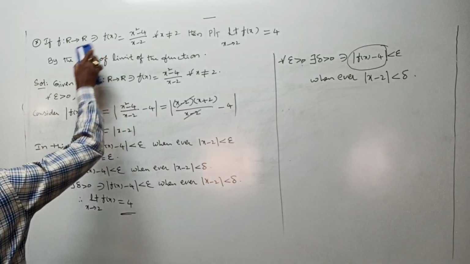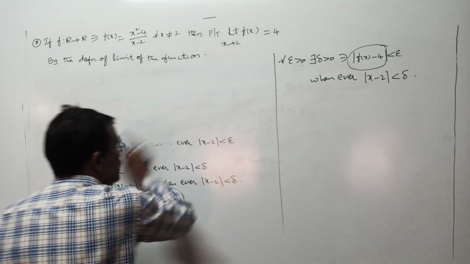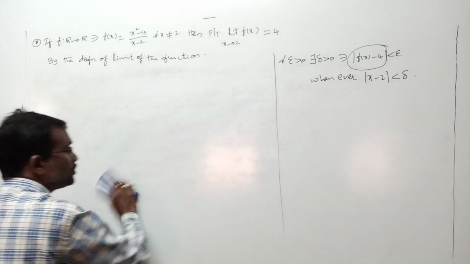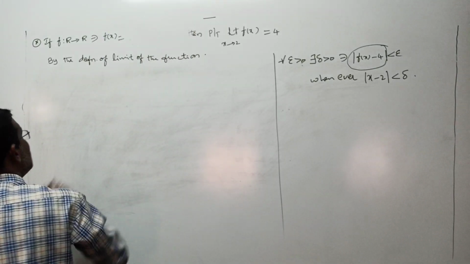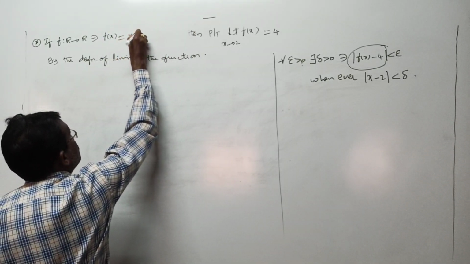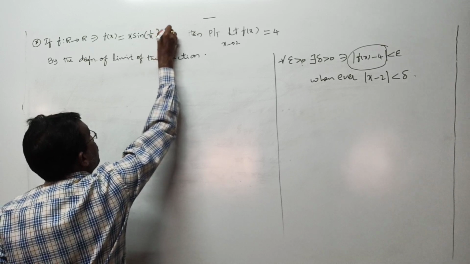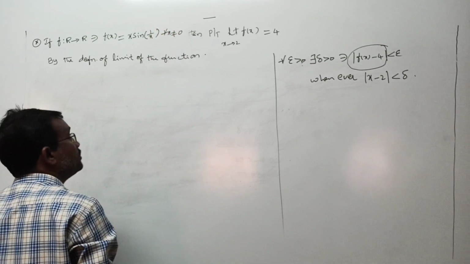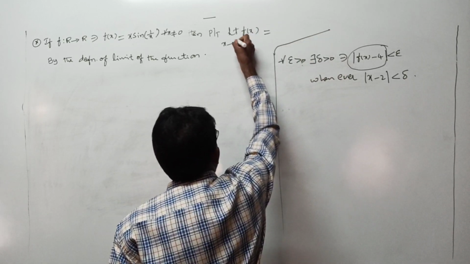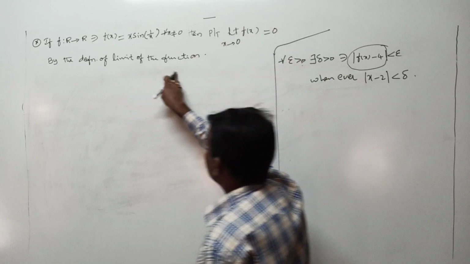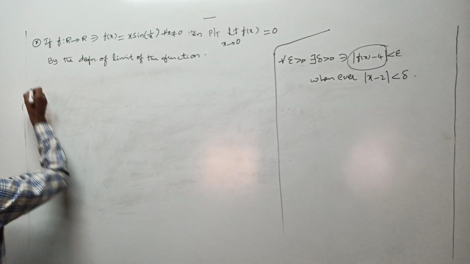Let us see one more question, so that you can understand the concept of the basic definition easily. And sometimes in the examination these type of questions are also asked. It is: if f is a mapping from R to R such that f of x is equal to x into sin of 1 by x, for all x not equal to 0, then prove that limit f of x as x tends to 0 is equal to 0 by the definition of limit of the function. This is your question. Again, in this I want to take the given conditions.